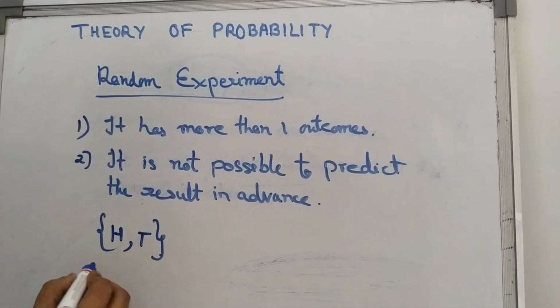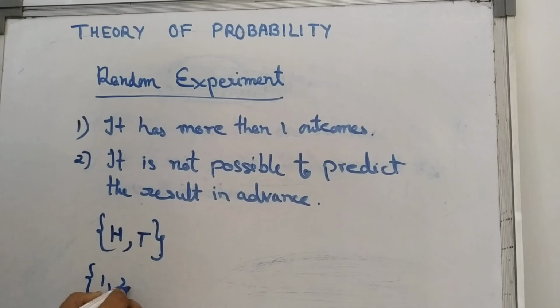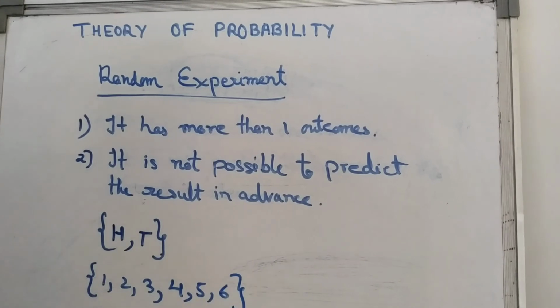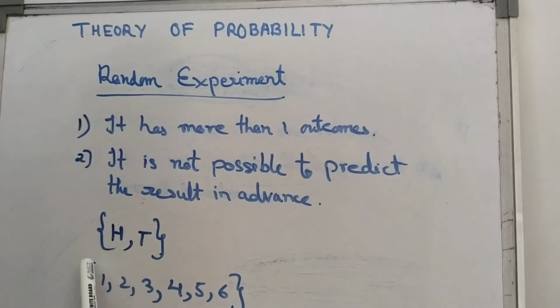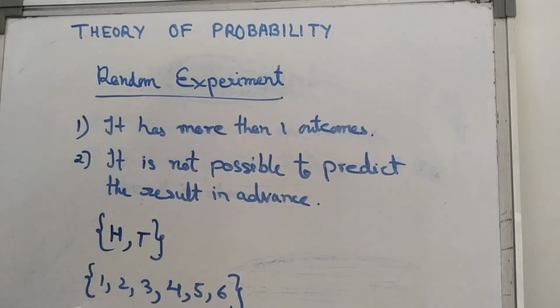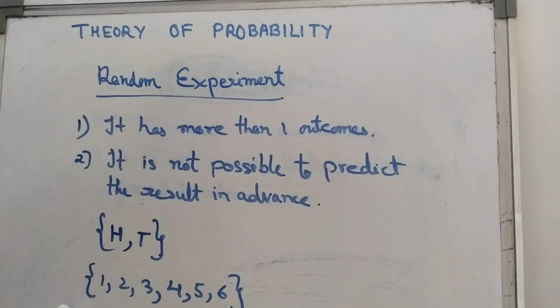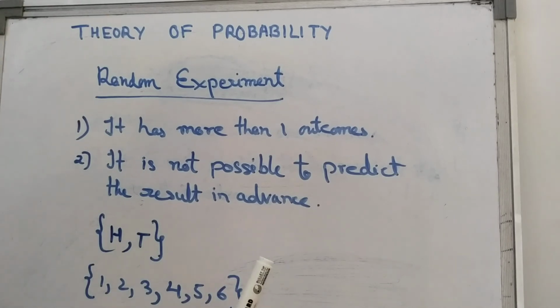Same with rolling of a die, we know all possible outcomes. So what will come? 1, 2, 3, 4, 5, 6. Here we know all the possible outcomes, but we cannot predict the result in advance. We cannot say exactly what will come. So these are random experiments, because here we know it has more than one outcome. Look here, it has two outcomes. Here it has 6 outcomes. Both are random experiments because they have more than one outcome, and we know all the possible outcomes, but the result cannot be predicted in advance.